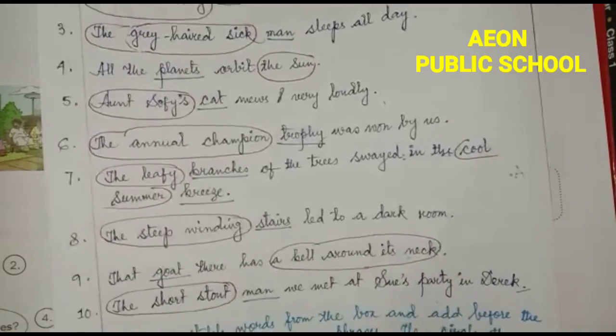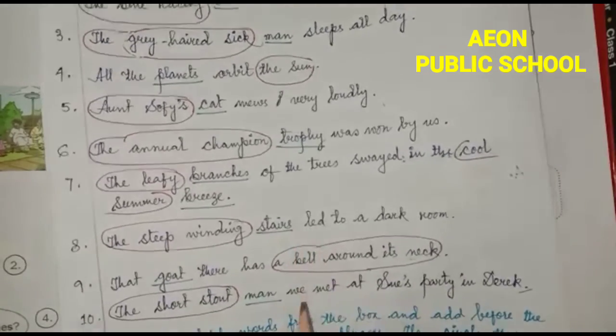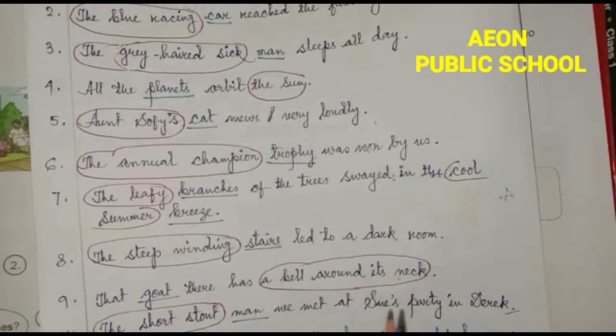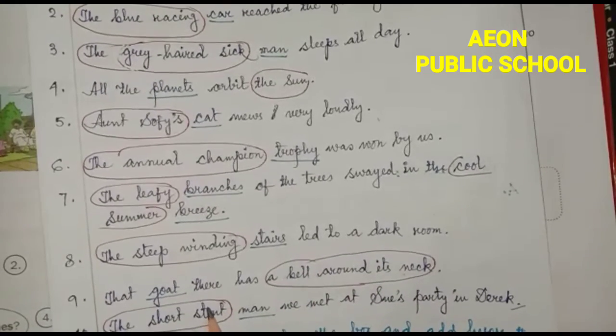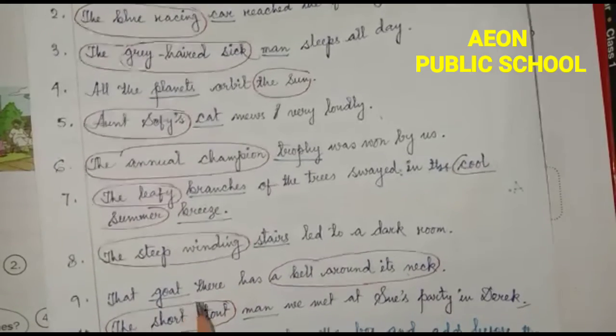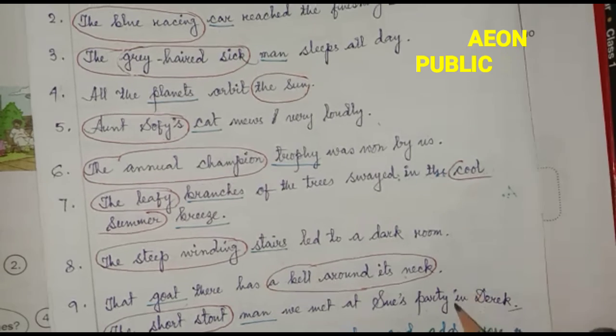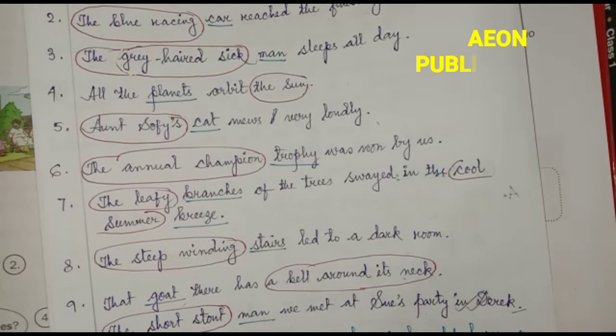So in this exercise, you can see the circled part which modifies the noun, and the underlined part which is already the noun. We have to find out the words which modify the noun phrase. Now we have to read up to this, and in the next video we will do the other one. So please carry on, read carefully and go through it. Thank you.